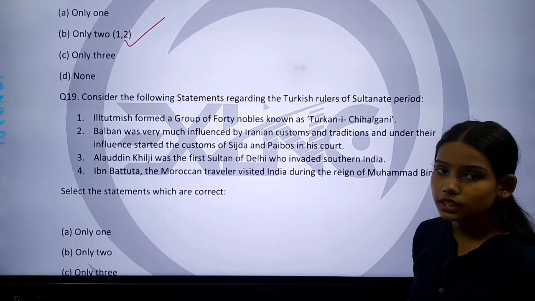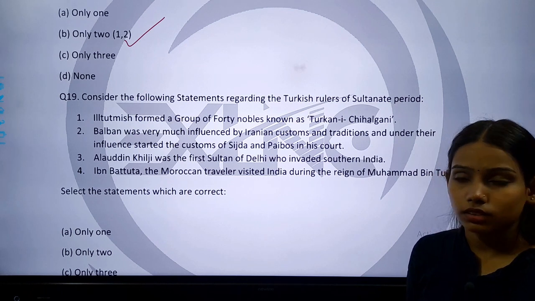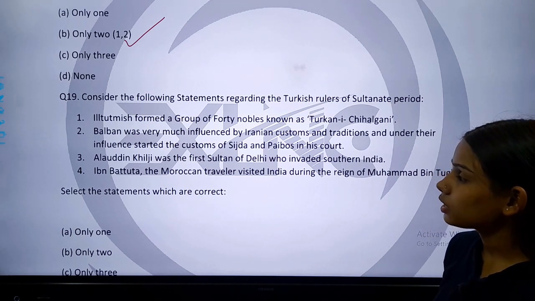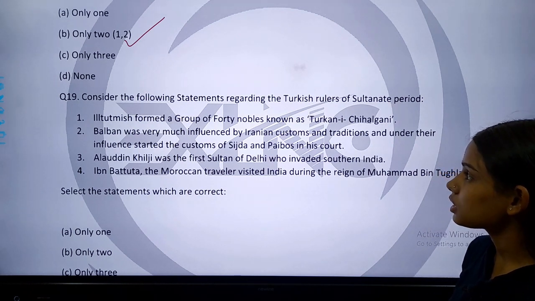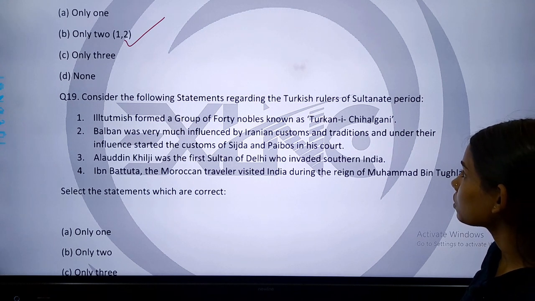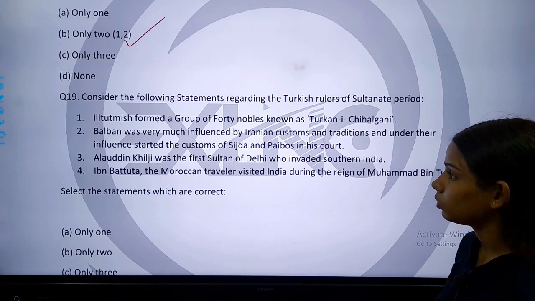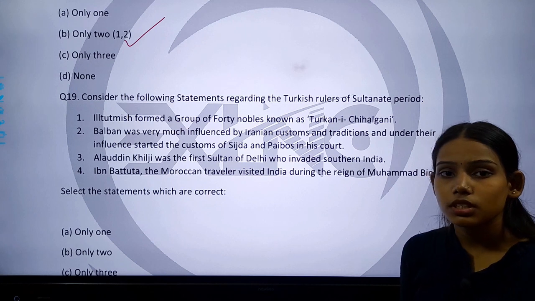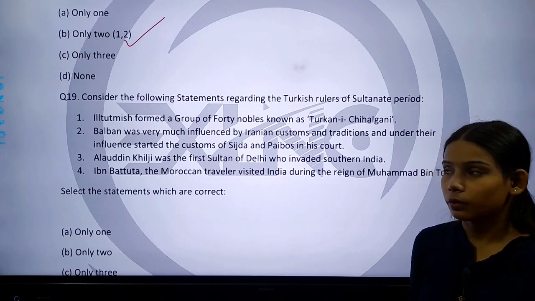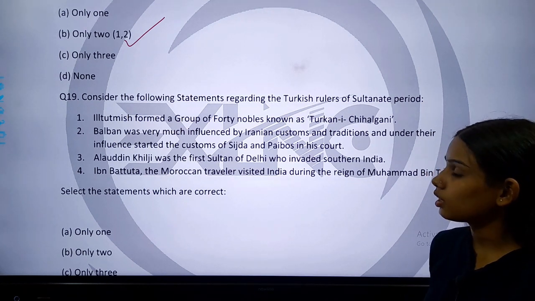So this is our next question, question number 19. Our question number 19 is, consider the following statements regarding the Turkish rulers of Sultanate period. Some statements have been given to us about the Turkish rulers. So let's see what the statements are.